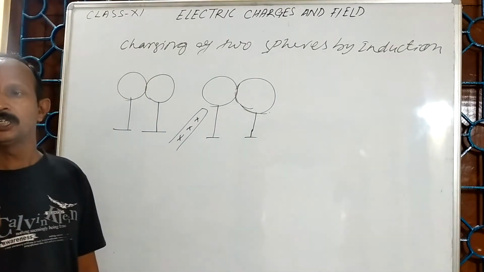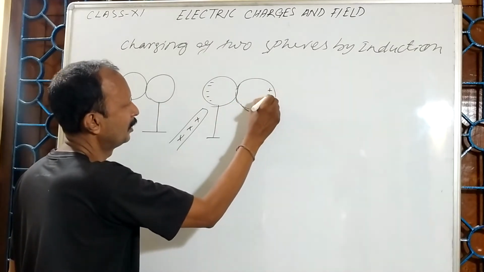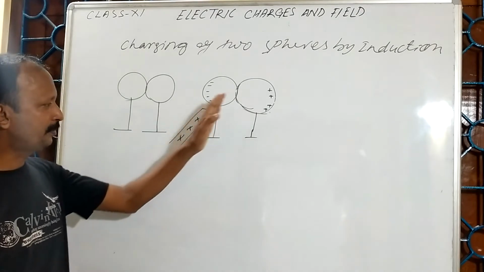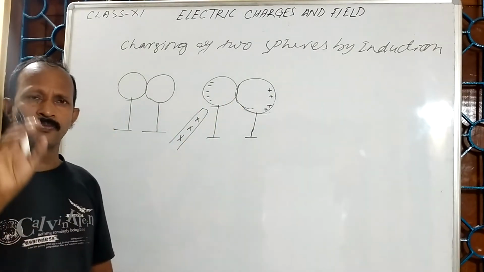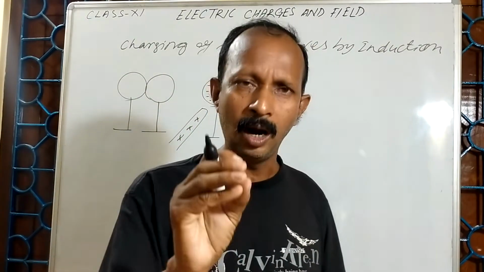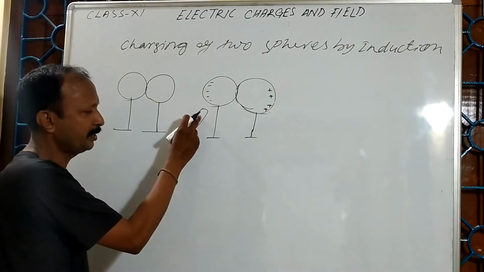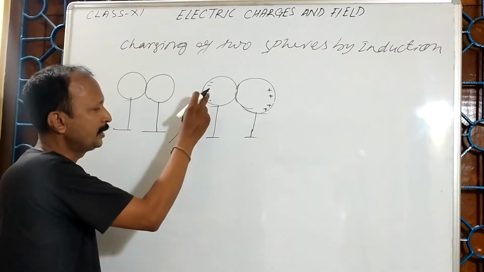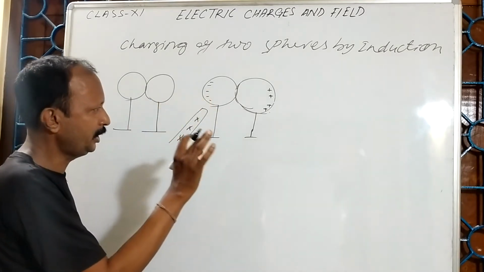What happens? You find that this side will become negative and this side becomes positive. Already I said those free electrons are there, present in the outermost orbit. They are the free electrons, and they are attracted by this positive end. As a result, this end has an excess of electrons and becomes negative.